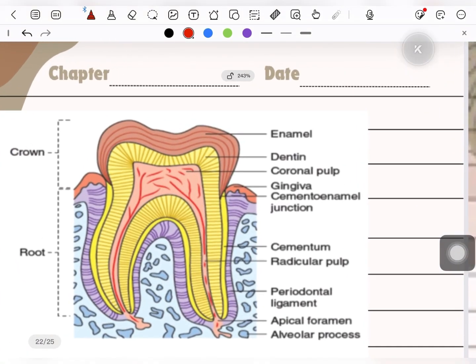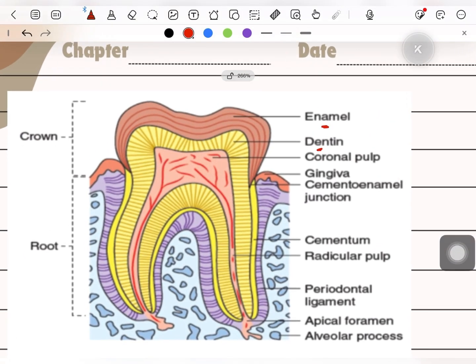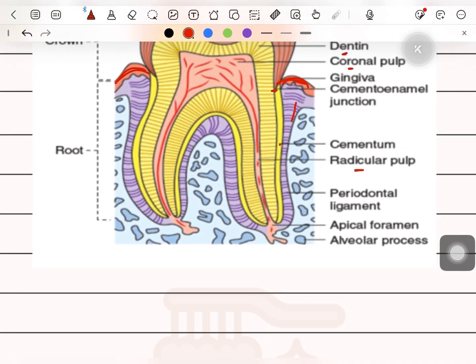This is a more detailed diagram. You can see the enamel, dentine, coronal pulp, radicular pulp, gingiva. This is gingiva, gums. This is the CEJ where enamel and cementum meet. The cementum, this is periodontal ligament. We will do this in detail in histology. You just remember this diagram for now. Alveolar process is the bone in which the tooth is present. Periodontal ligament is what surrounds the root of a tooth.